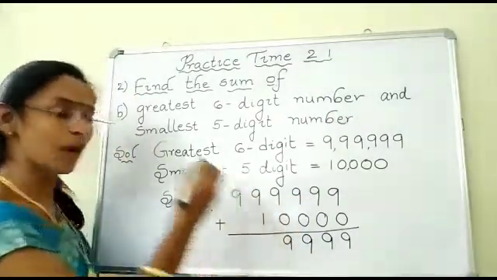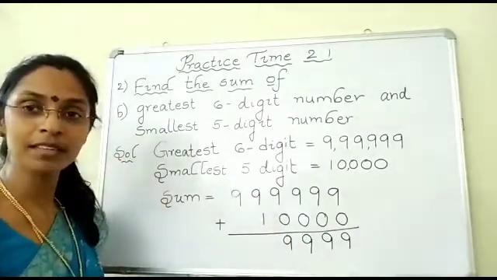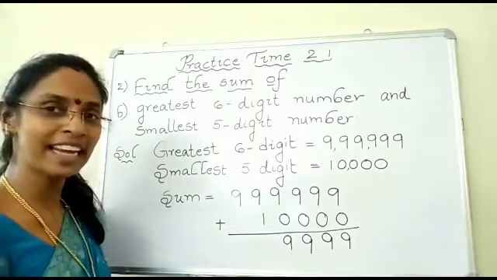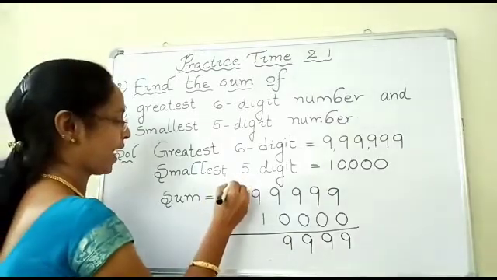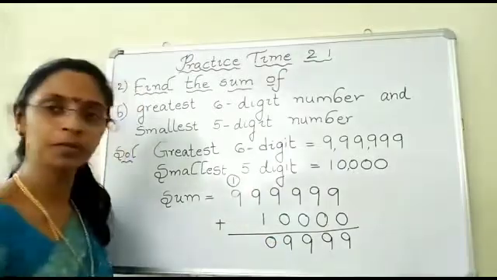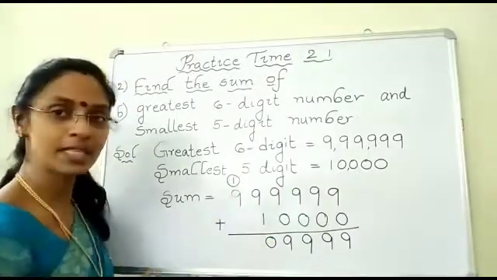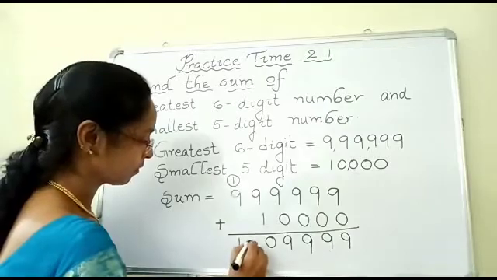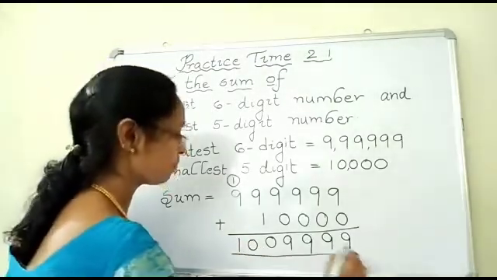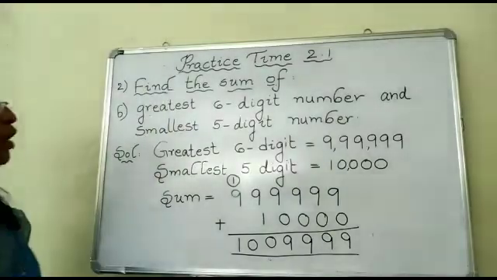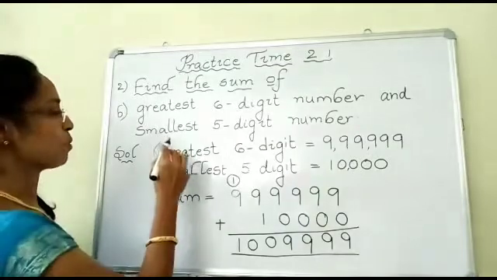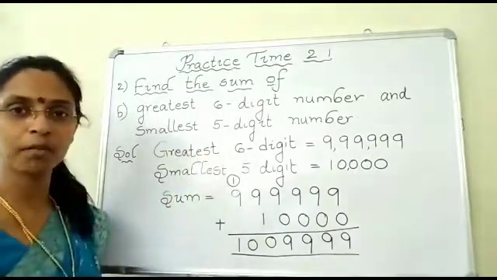Here 9 plus 1, successor, plus 1. 9 plus 1 is 10. Yes, you carry 1 and place 0. And 9 plus 1 is 10. So children, this is the sum you get when you add the greatest 6-digit number and the smallest 5-digit number.